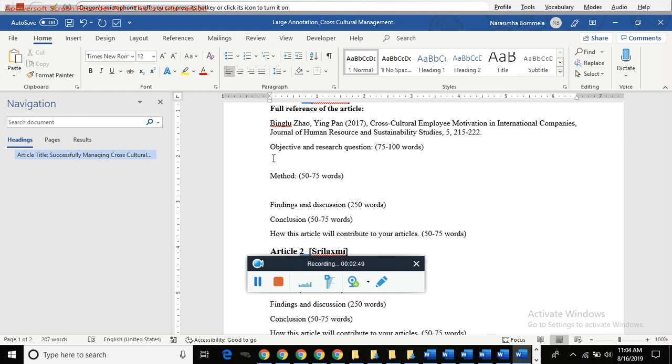Okay, so this is how research methods can be identified. You just cross check whether any primary research method was used or not. If not, just mention that the literature review method was used.